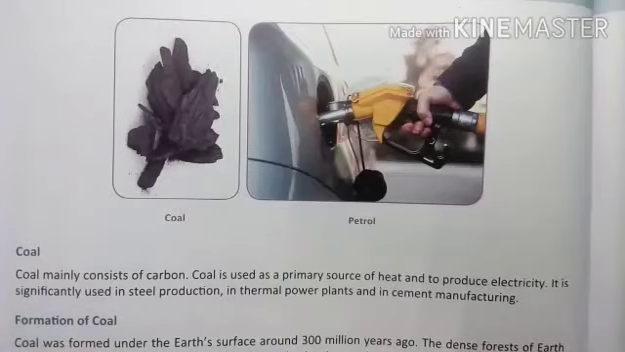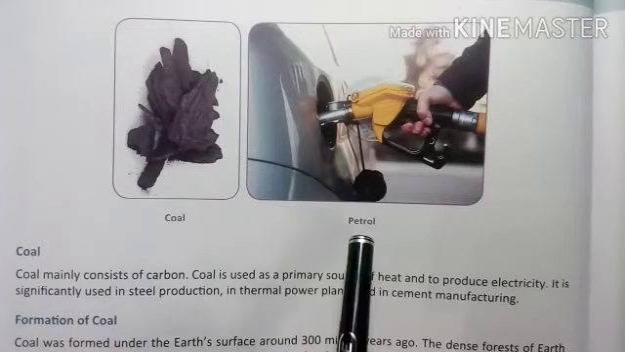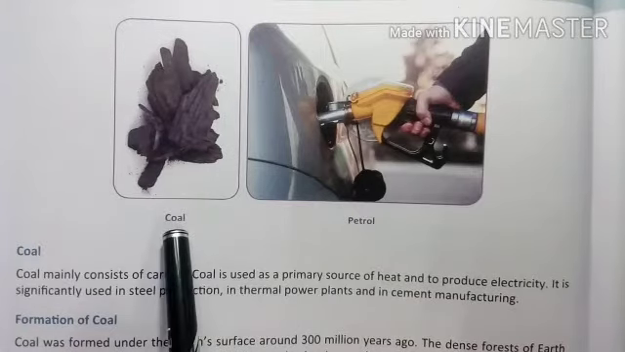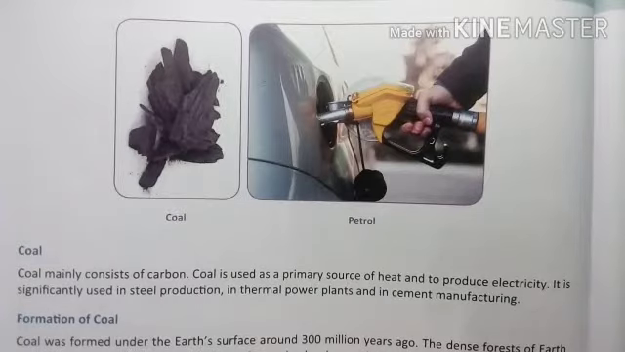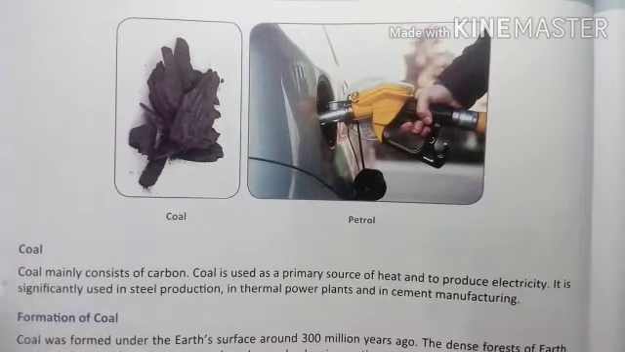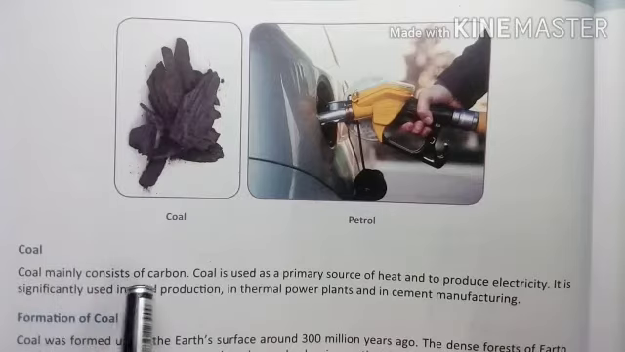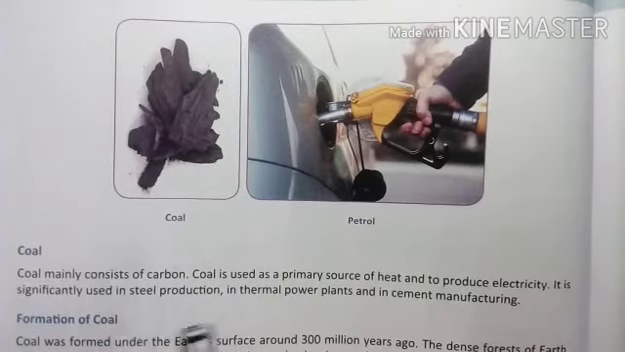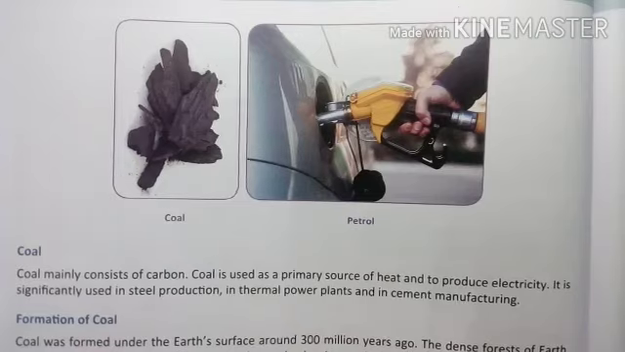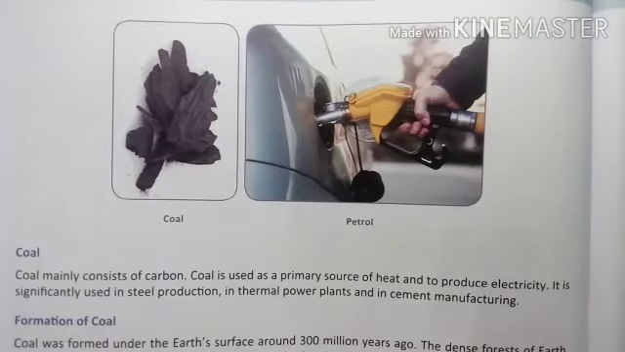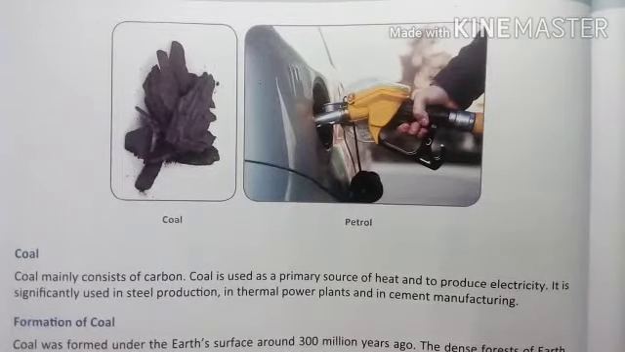So what you can see in this picture is coal and petrol. Coal is a solid fuel, whereas petrol is a liquid fuel. So what is coal? First of all we are going to discuss coal. Coal mainly consists of carbon, which is why it is blackish in color. Coal is used as a primary source of heat and to produce electricity. If you remember, nearby Jhansi there is a place called Paricha, and there is the Paricha Thermal Power Station, which produces electricity.